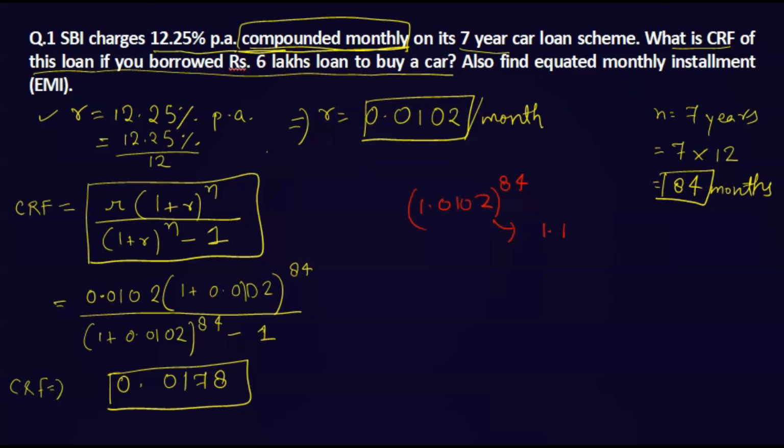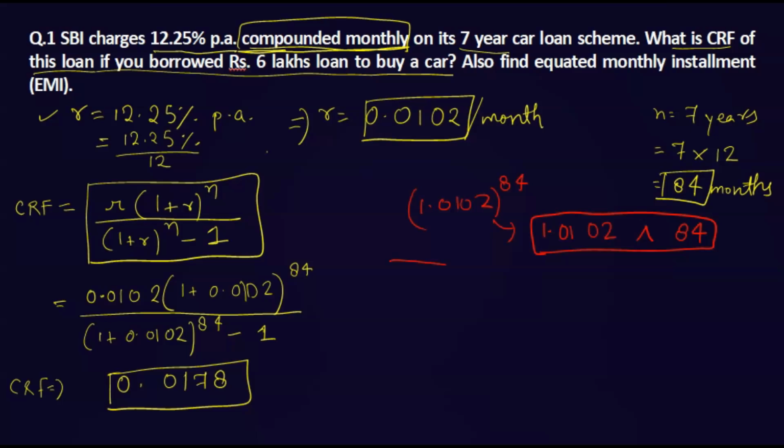First press the number, 1.0102, then there is a symbol in the calculator, a V upside down. Then press the power, 84. So simply you will get the answer. You don't need to multiply 1.0102 84 times.